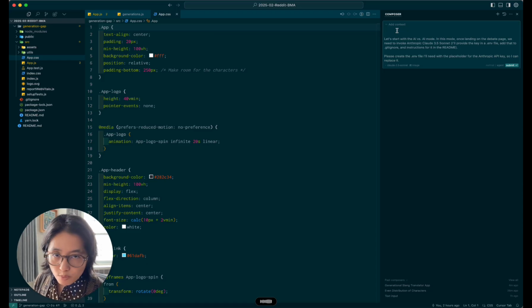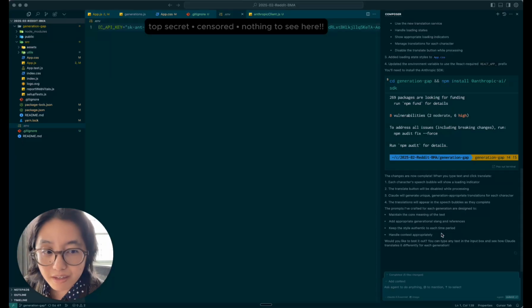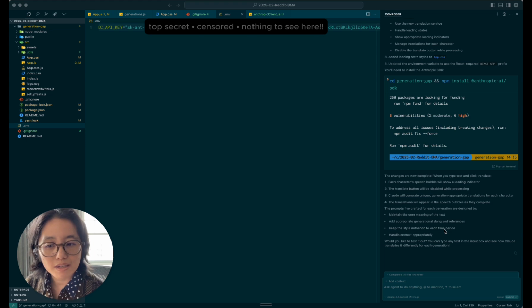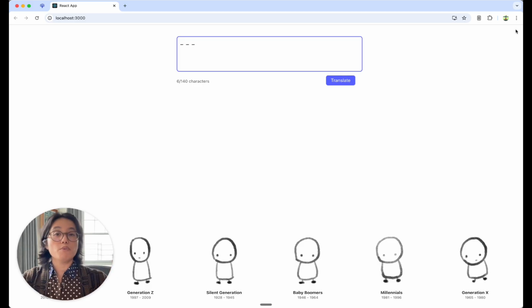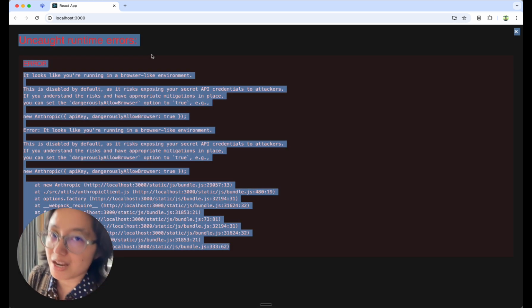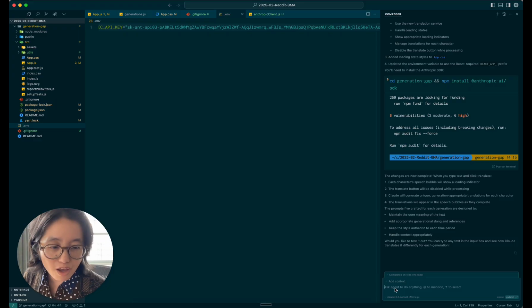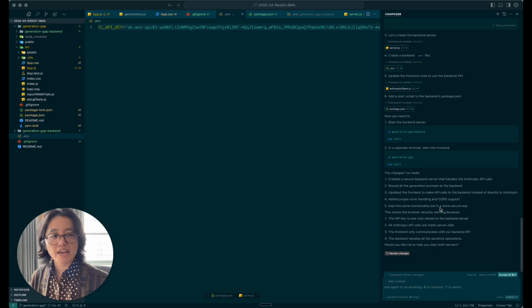Cursor. I do not want static translations of my slang using replacements in a text file. Instead, we want to use the LLM. All right, I think it's going to start using Claude to do my translations now. Moment of truth. Refresh. No! You know, it is the first time I've used the Anthropic API key, so I'm sure I'm doing something wrong. Cursor, please help. A secure backend has been created to handle the API calls. It sounds much better than just blasting the API key into the browser.